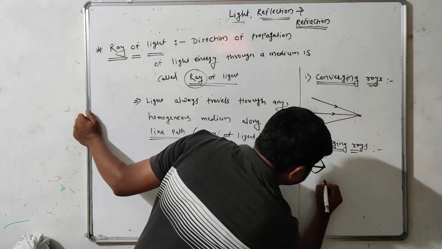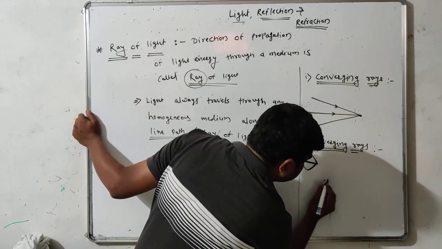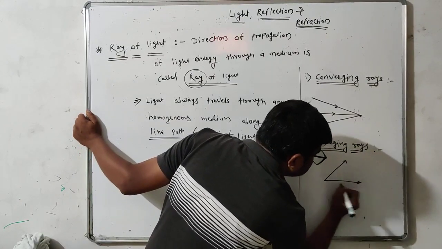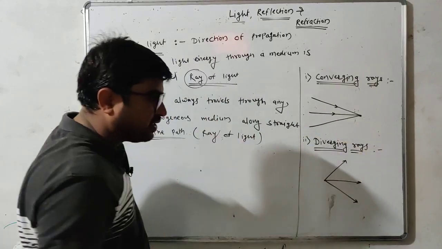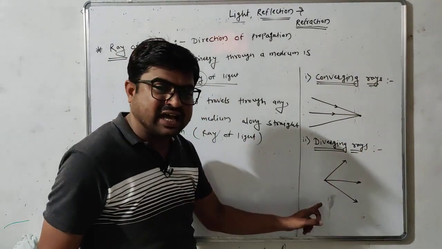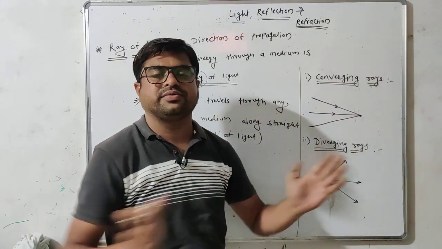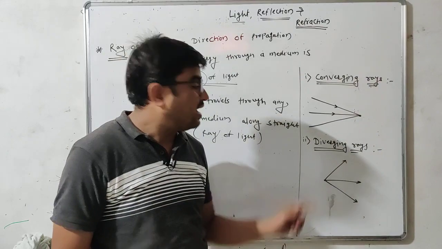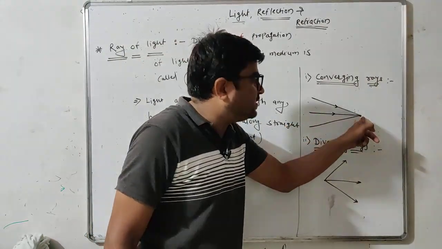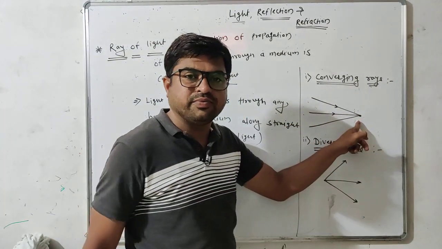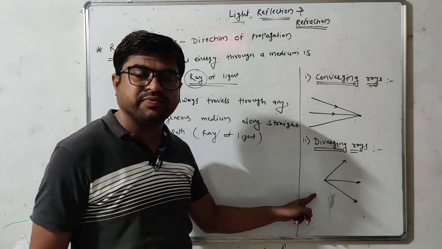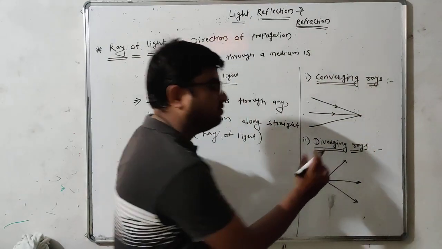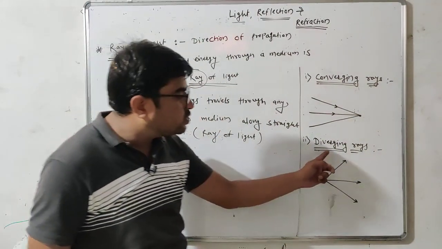For example, if rays of light are moving away from this single point in this direction, this direction, this direction, that means all these rays are moving away from each other. Here they are moving towards each other to meet at a single point, and here they are moving away from each other. Such rays of light are called diverging rays.